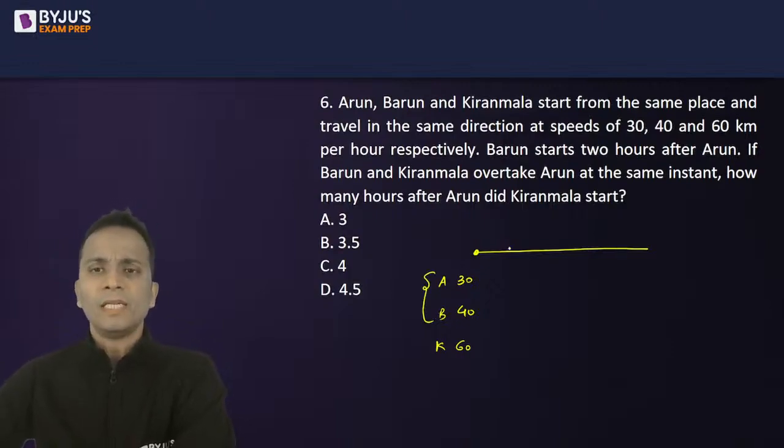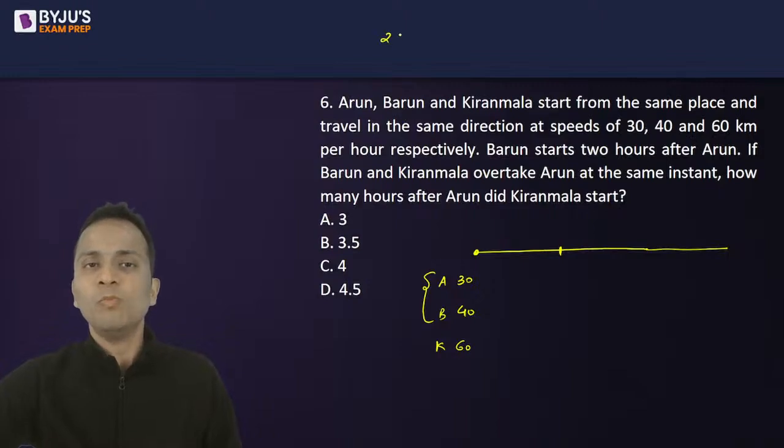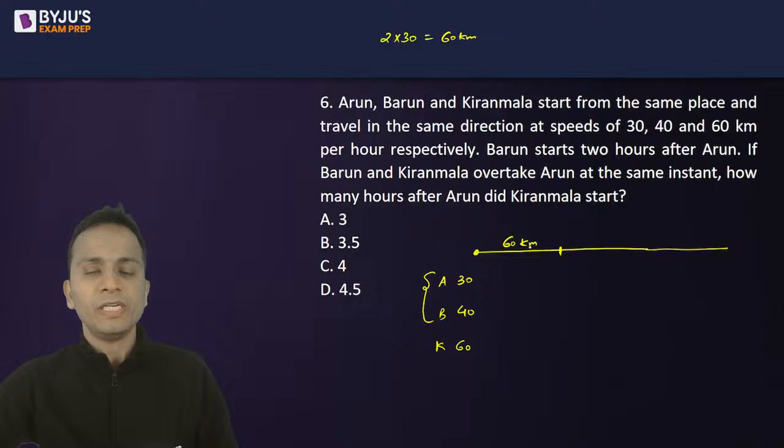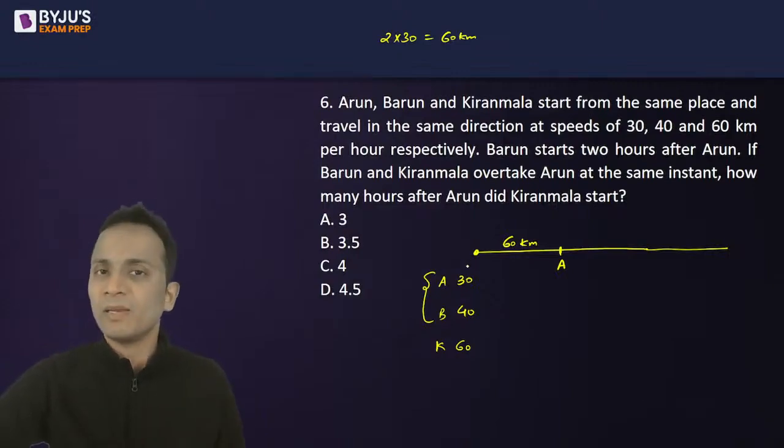Okay. Now, B starts 2 hours after A. So B starts 2 hours after A. So A has already started. And in these 2 hours, the distance covered by A will be 2 multiplied by 30. That is 60 kilometers. Okay. So when B started, A is already 60 kilometers ahead. Okay. So now A is at this point and B is at the starting point.